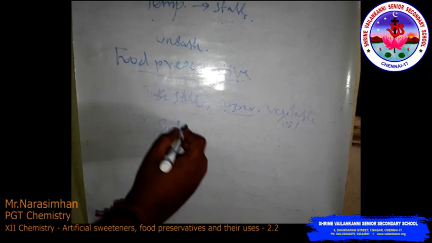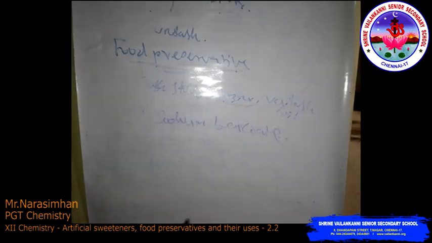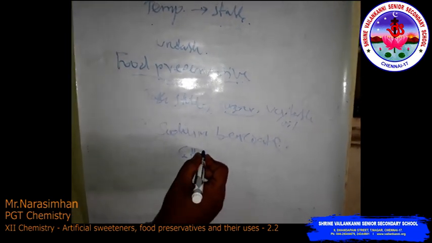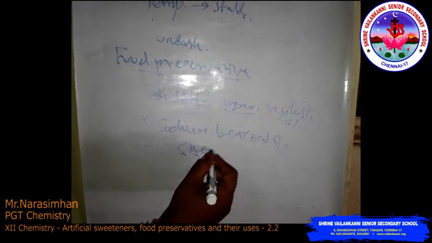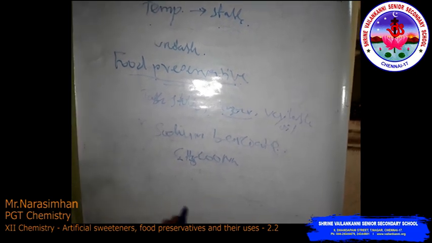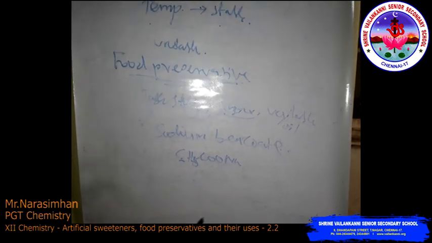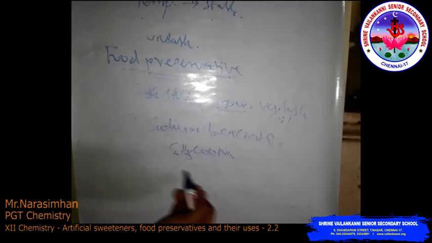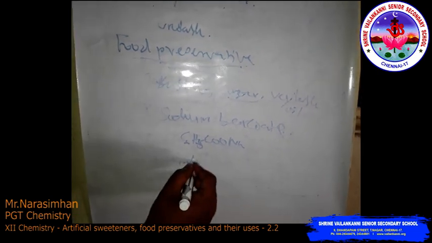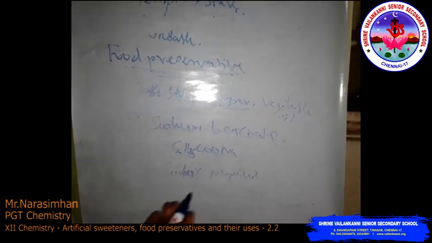A common example is sodium benzoate, C6H5COONa. Sodium benzoate is used in limited quantity, and it is metabolized in the body. Salts of sorbic acid and propionic acid are also used as preservatives.